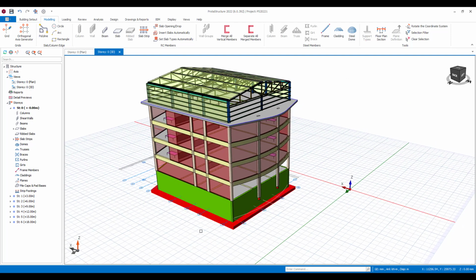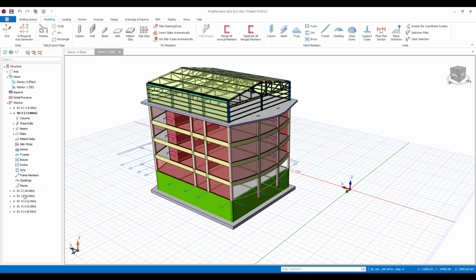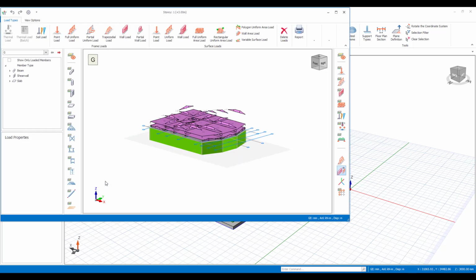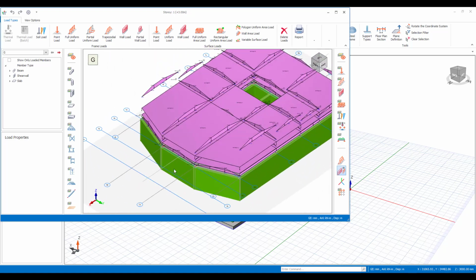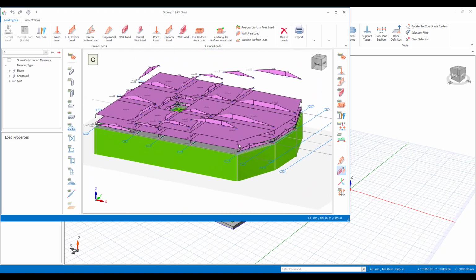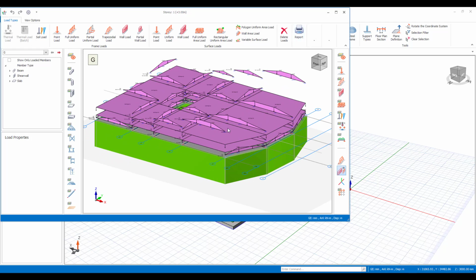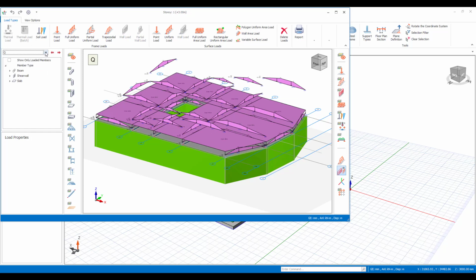Now at this point, I'm going to show you another extension of the edit load command, and this pertains to this particular floor. If I'm looking at the first story there, I can also choose the load editor, and that command will open up the loading, and I can visualize all the loading that's been assigned to that particular floor. Now you can turn loads on and off here, and you can choose to run through different types of loading.